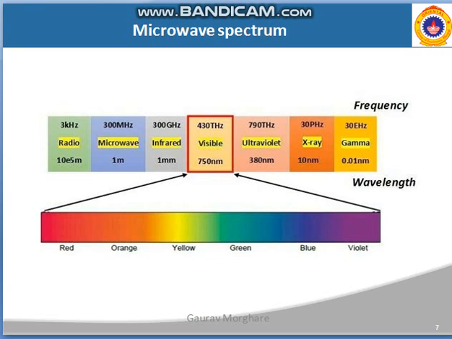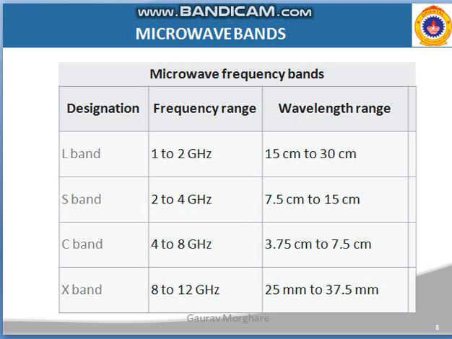So if we see the spectrum graphically, this is the visible spectrum from red to violet. It is clearly visible, that means from radio wave, microwave, infrared, visible, ultraviolet, X-ray, gamma rays. These all come under the electromagnetic spectrum. Here in our subject we are going to discuss the microwave. So what are the microwave bands? Microwave bands are designated L, S, C, X, Ku, K and Ka band. These are the frequency bands and their wavelengths. You can go through it.